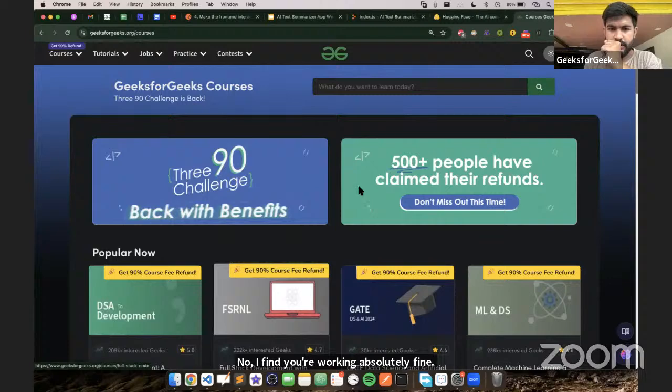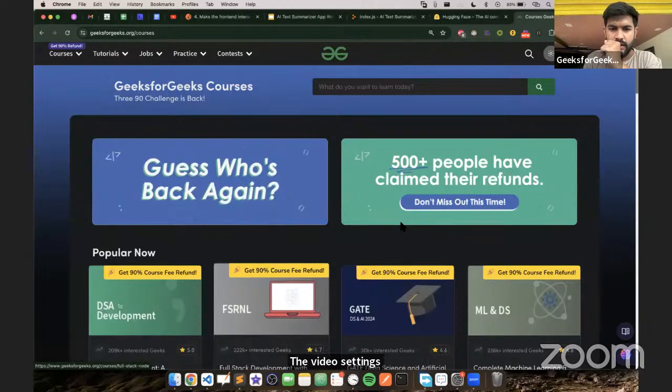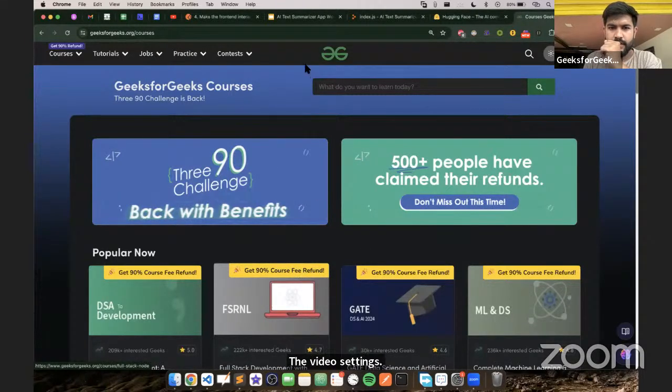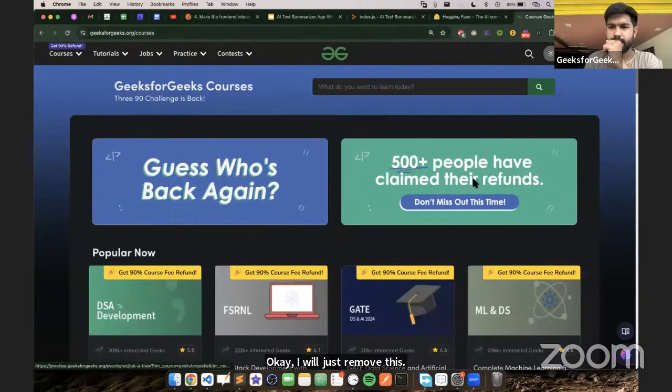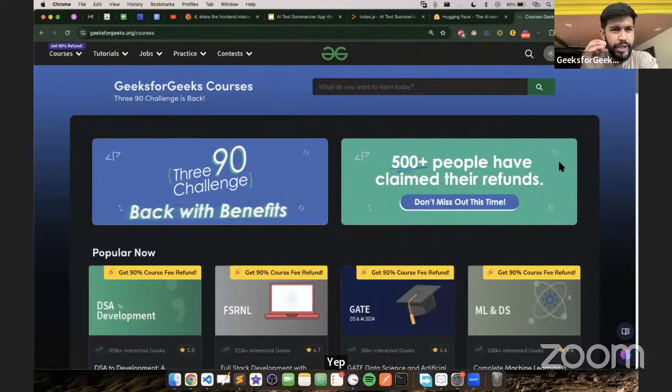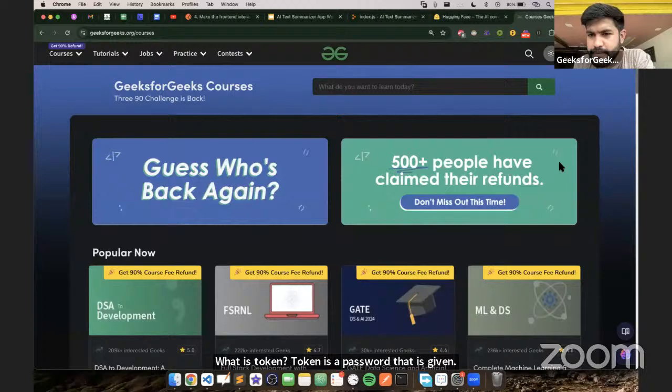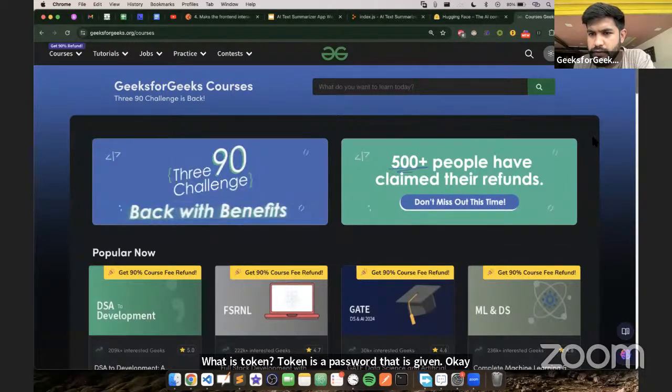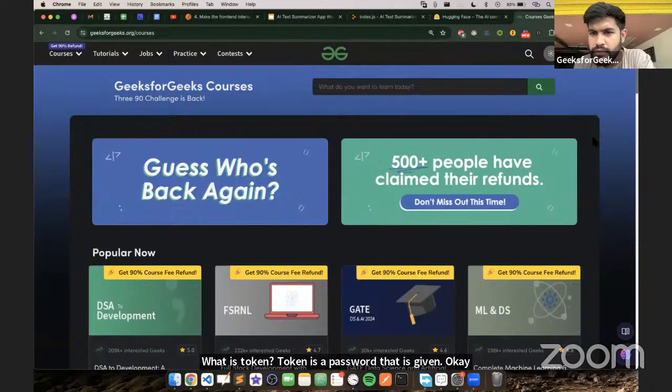Video settings, advanced or something. Okay, I would just remove this HD thing. What is token? Token is a password that is given. Okay. It's fine. Okay, we can move forward.